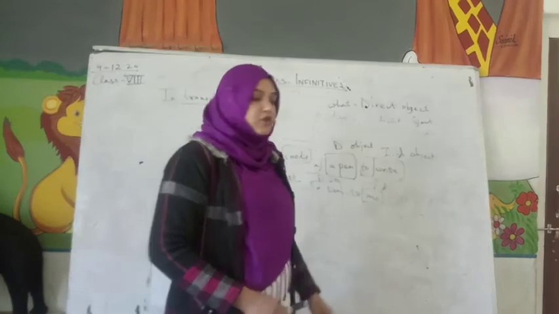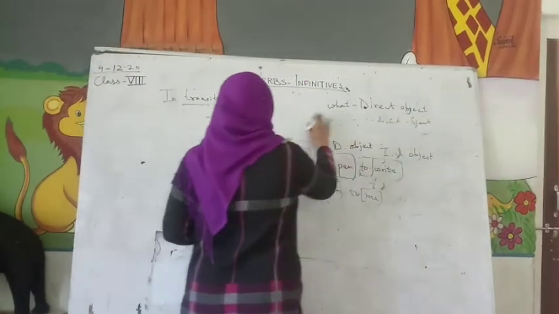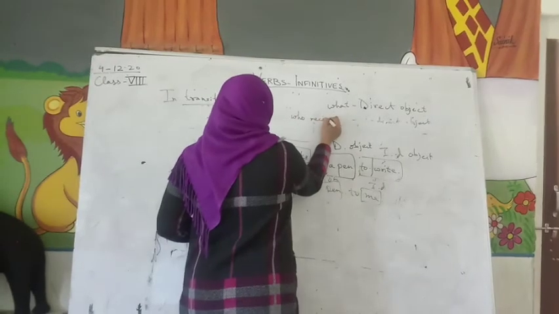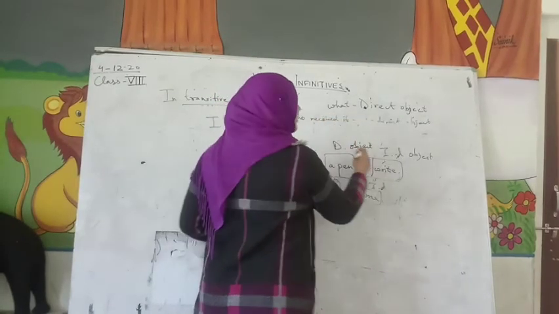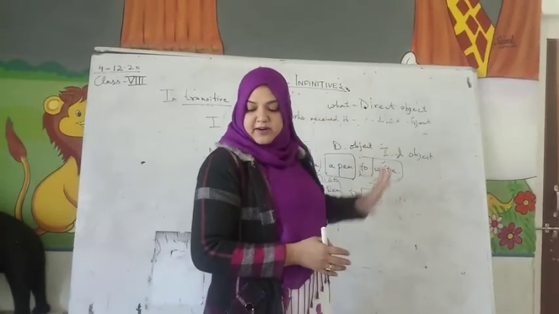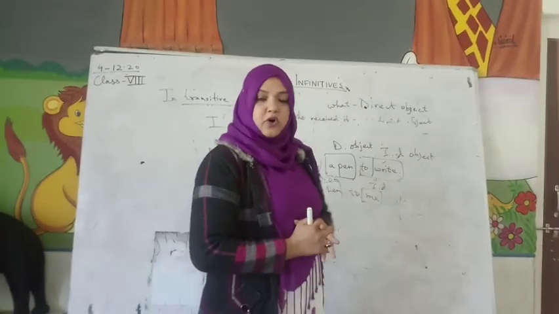So the question which you will ask for the indirect object is who received it. Okay, so with this you will come to know the indirect object. Understood, everybody?